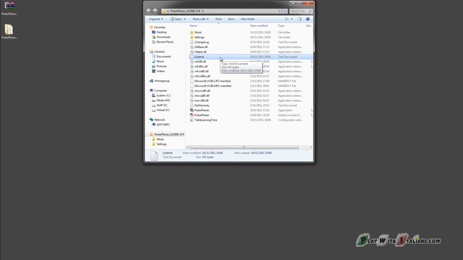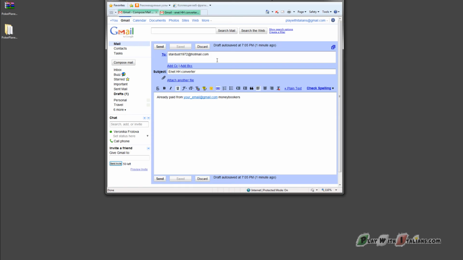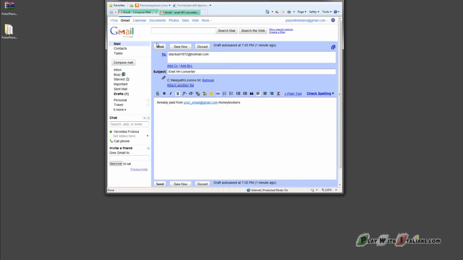But first, you should pay for the program. To buy it, go to Moneybookers and make the payment as in the example. After the payment is completed, send a letter to the software developer at stardust1972@hotmail.com. Copy the subject and text of the letter from the example, and do not forget to attach the license TXT file.